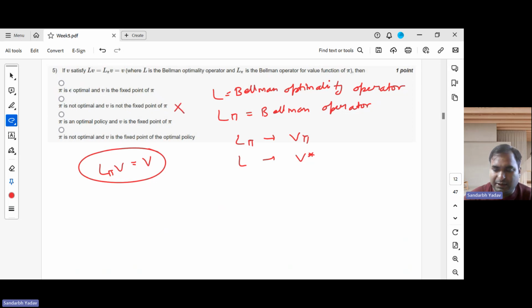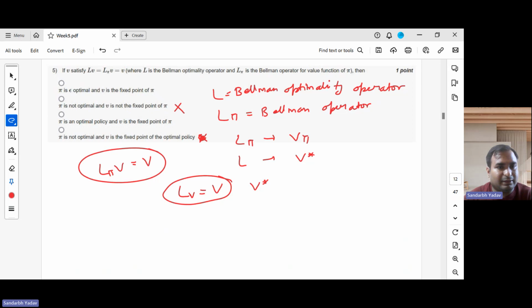So this option is incorrect, and this option is also incorrect. The option which says V is not the fixed point of pi is definitely incorrect. Now we are also given that LV is equal to V. This happens when we have converged to an optimal policy, right? And this is also equal to L pi of V. So this basically means that pi is the optimal policy, right? Then only this will happen. So pi is an optimal policy.